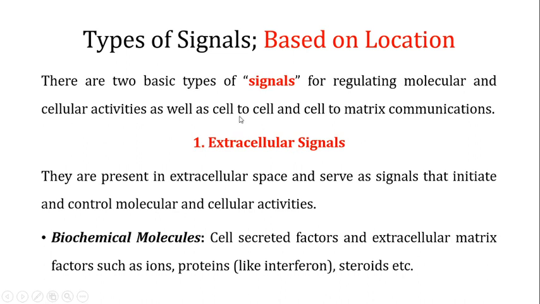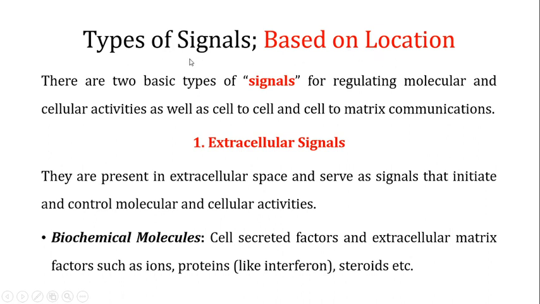Now these ligands or these signals can be of different types, and you can classify them into different types based on different criteria. One of the criteria to classify these signals is based on their location in the body, that is, where these signals are present.